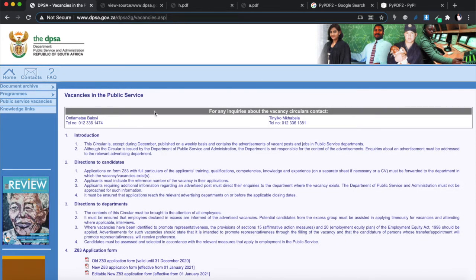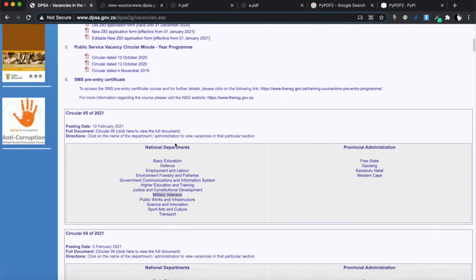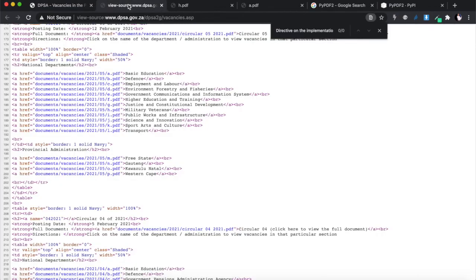Then every time they upload a new circular, I want to crawl this website, find the links on it, click them and download the document. You understand?